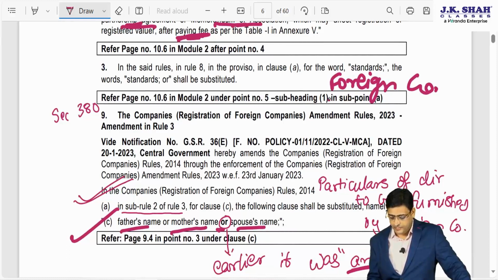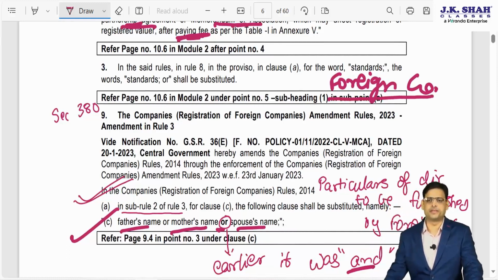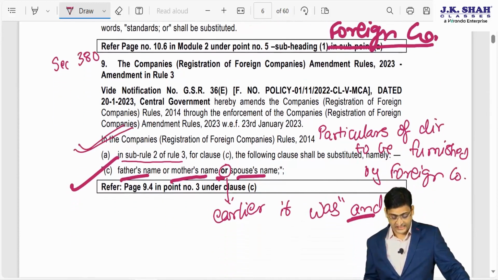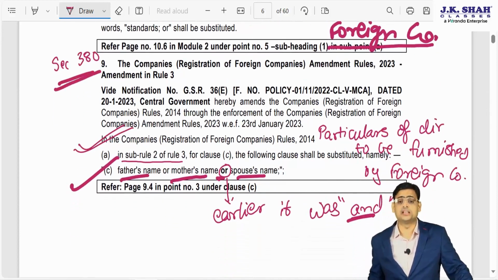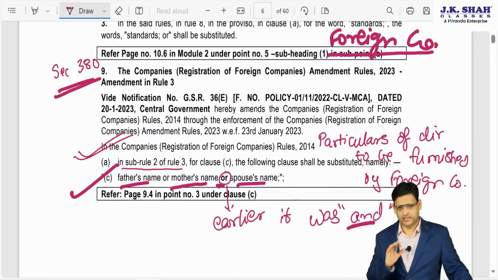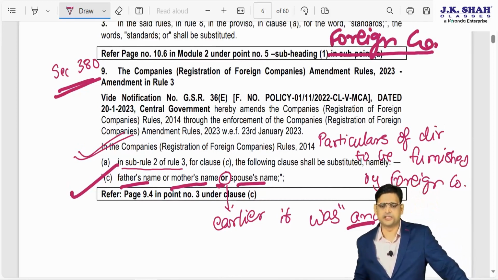This amendment is from the foreign company chapter, under section 380. When I say foreign company, that is a company incorporated outside India. In simple language, I told you the foreign company thing.